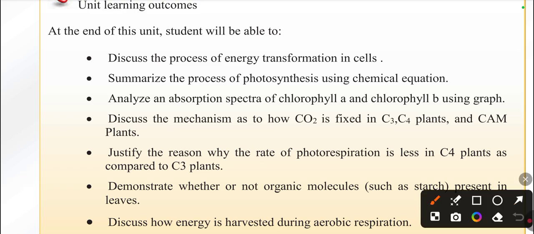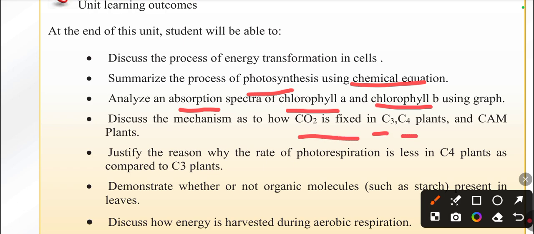Summarize the process of photosynthesis and its chemical equation. Analyze the absorption spectra of chlorophyll A and chlorophyll B using the graph. Discuss the mechanism of how carbon dioxide is fixed in C3, C4, and CAM plants.